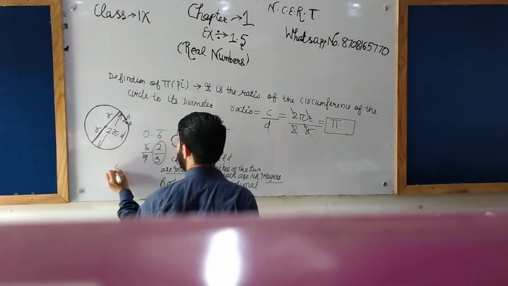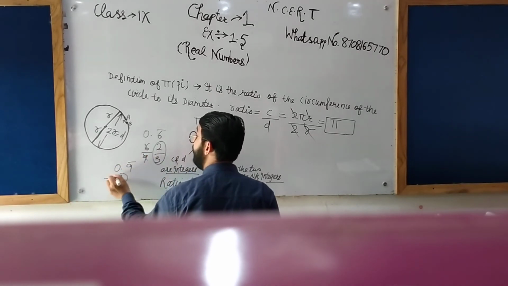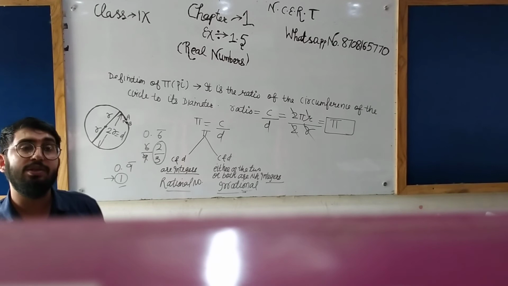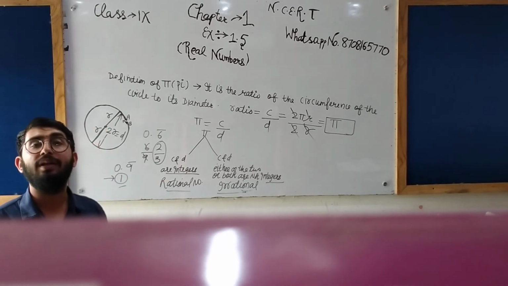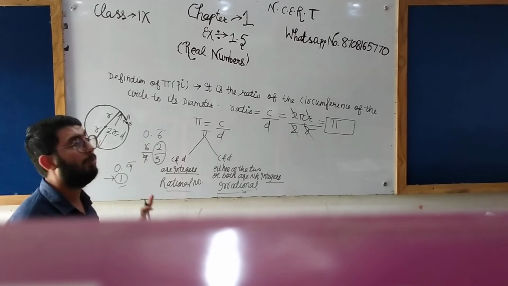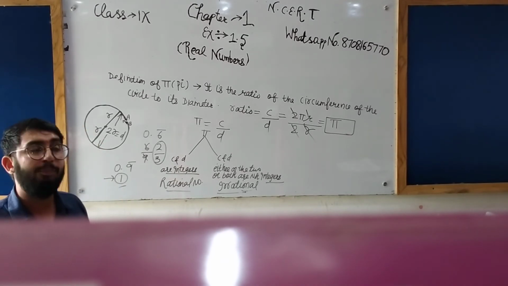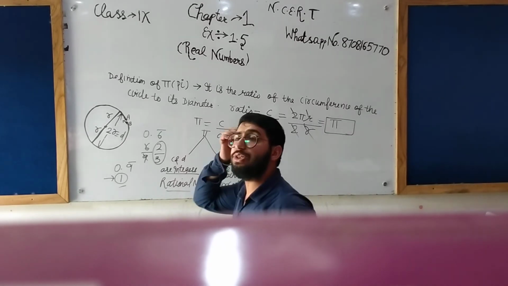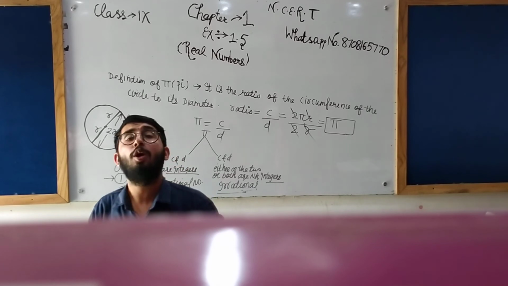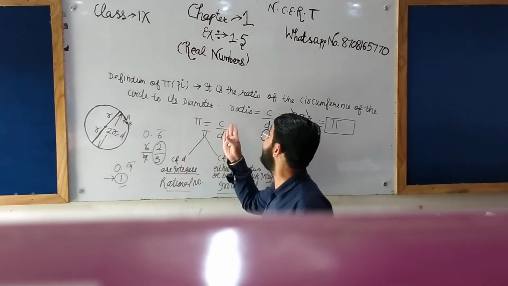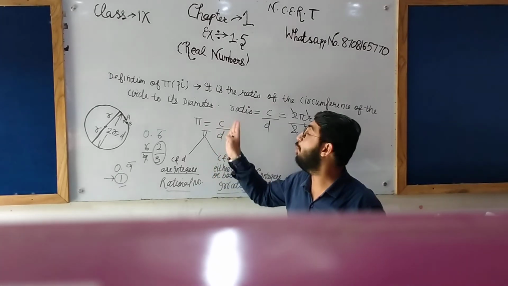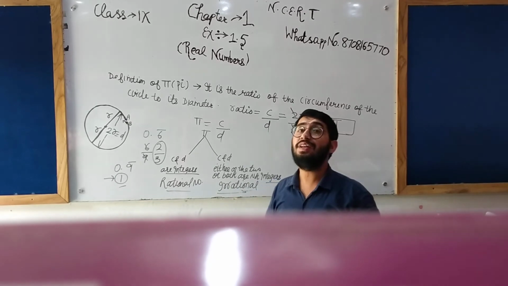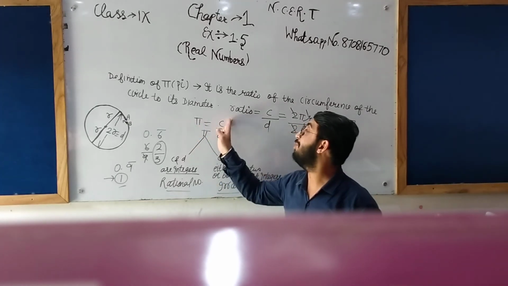And we found the value of 0.9 bar, which is 1. Getting the point? This is not an approximate value. These are exact values. 0.9 bar is 1. Here we are talking about why pi is irrational. What is the reason behind pi being irrational? Although it is a ratio, the ratio of the circumference of the circle and the diameter of the circle, the nature of pi depends on these two.